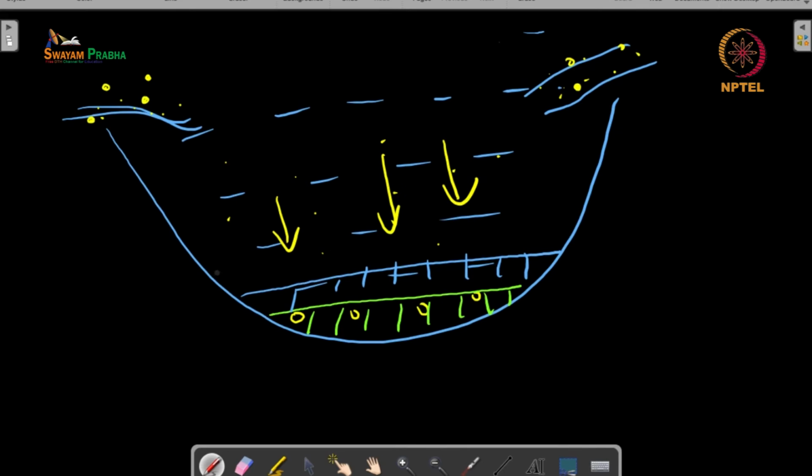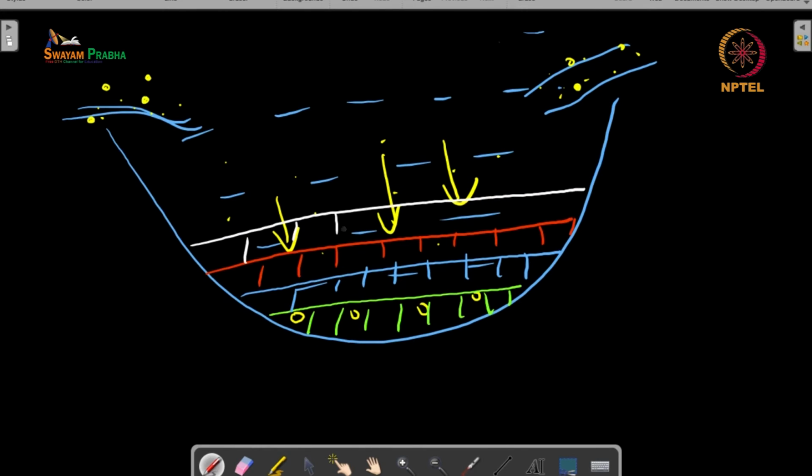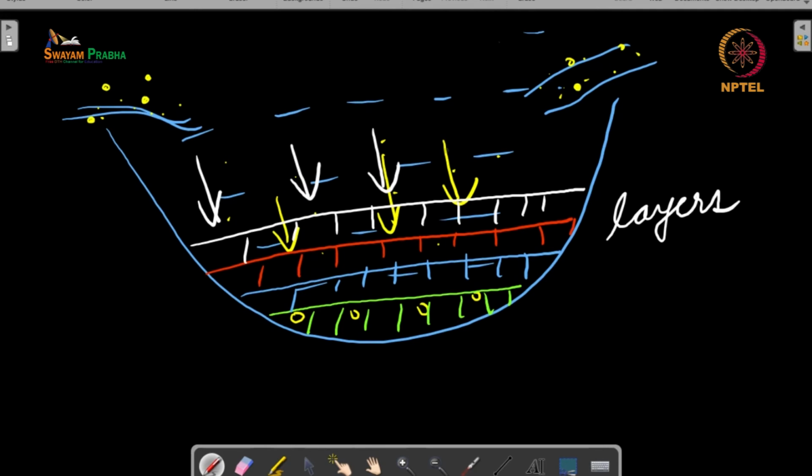Then after some more time we will get yet another layer of sediments, and so on. So what is happening in this process is that we are getting different layers. Now, all of these layers are also getting pressed from the top because of the weight of the water that is there on the top and the weight of all the previous layers that are there on the top. So there is a good amount of pressure on these sediments.